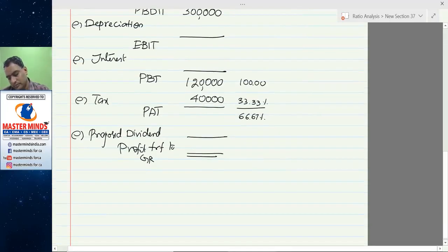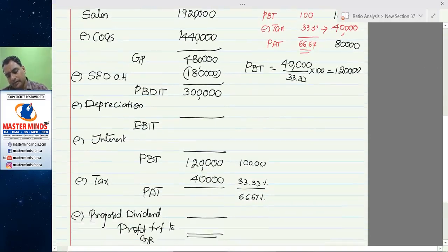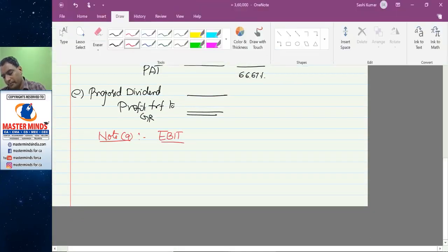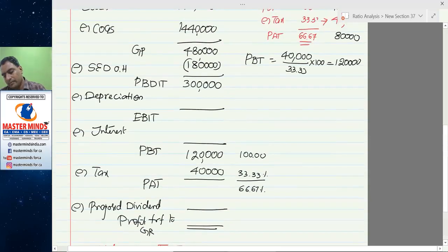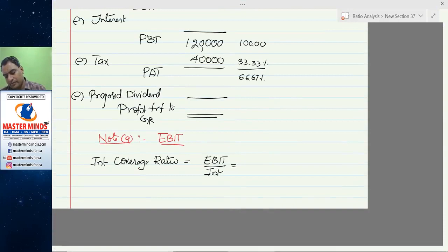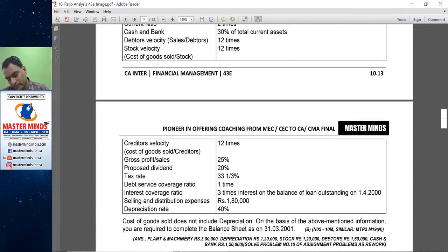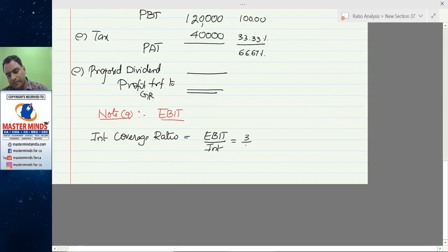Next. That is note number 8. Note 9. EBIT. EBIT by interest. This is 3 by 1.